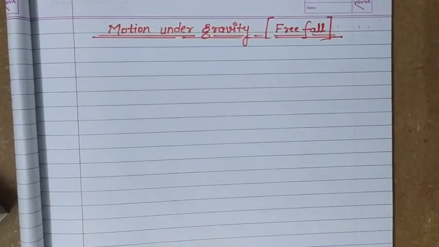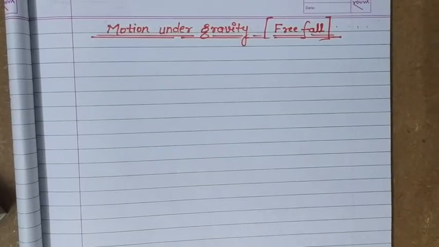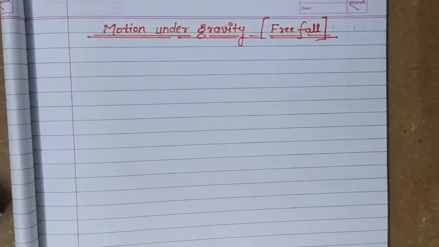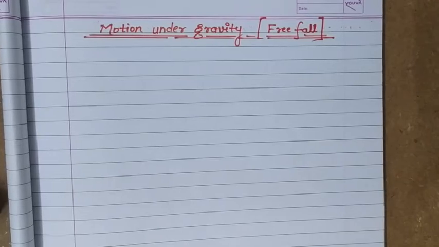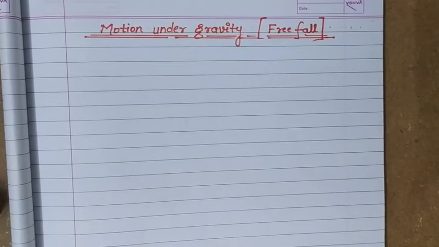Hello students, in this video we are going to discuss motion under gravity, or simply free fall. Whenever a body is released near the surface of earth, it accelerates towards the center of earth under the influence of gravitational force only. When no other force is considered acting on that body, such motion of the body falling towards the earth from small heights under the influence of gravity only is called free fall.